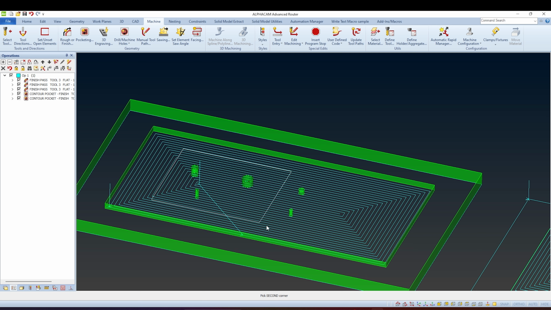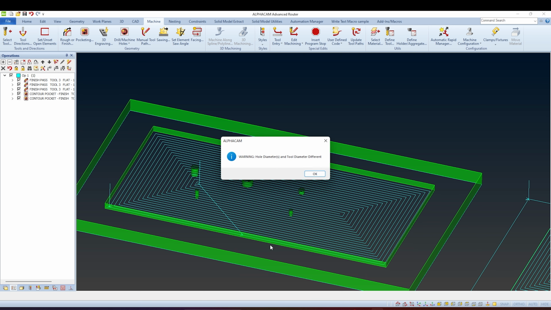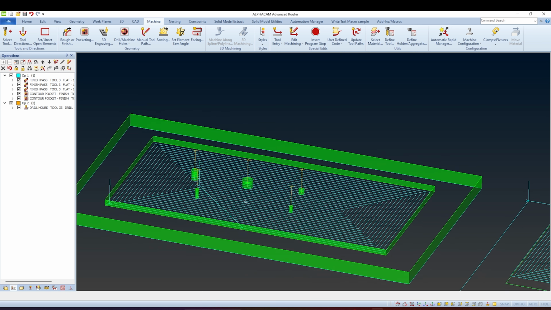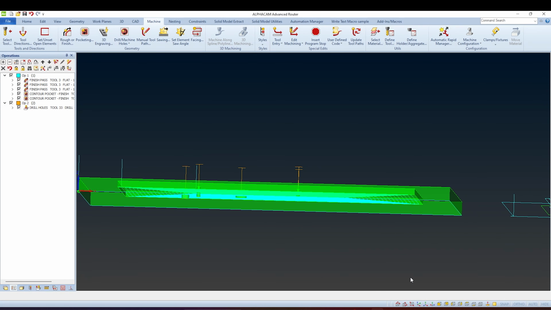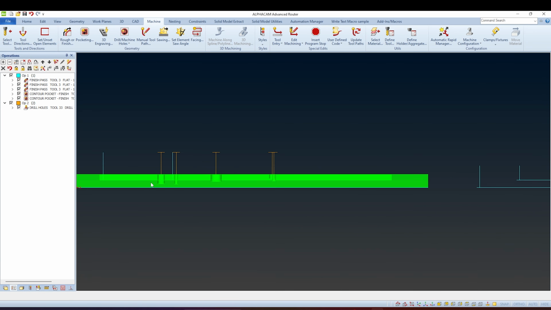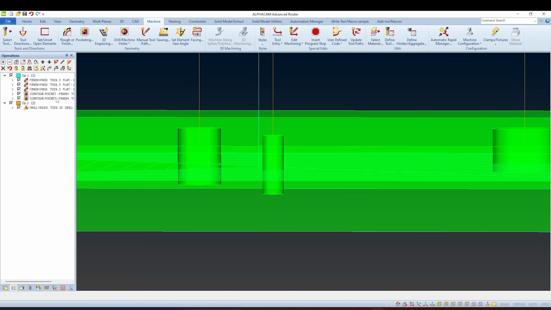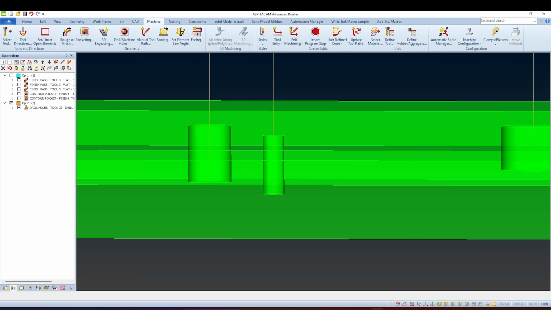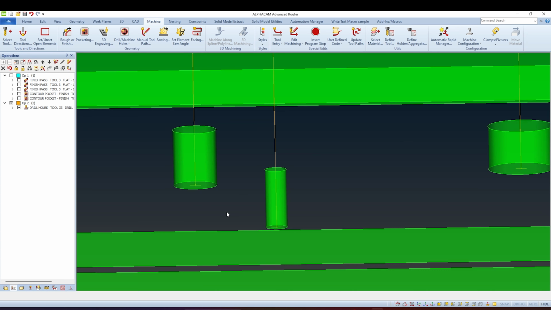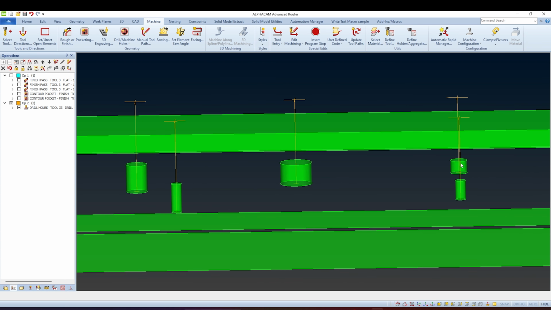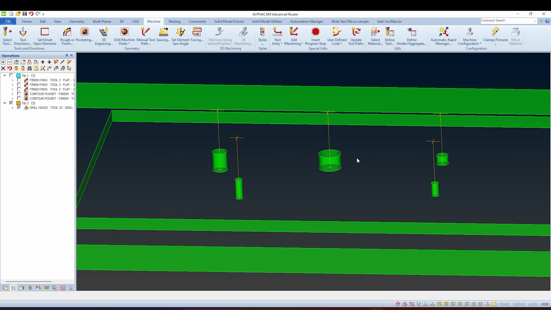Okay, select all the holes. And as you can see, all the holes are drilled automatically using Z bottom level.